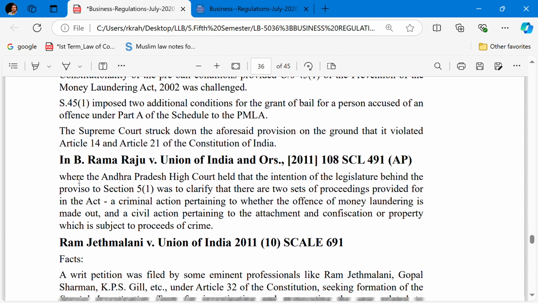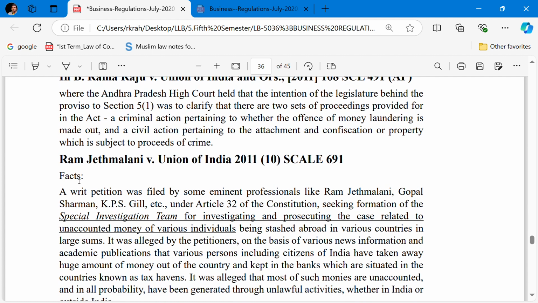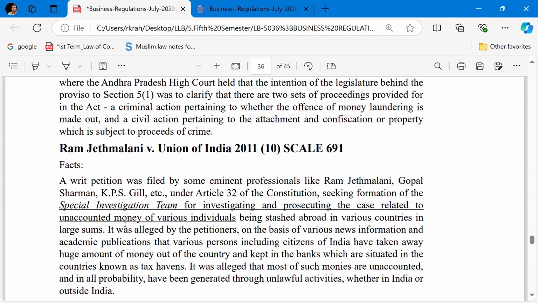is made out. Next, Ram Jethmalani versus Union of India, 2011. The facts are that several writ petitions were filed by K.P.S. Gill, Ram Jethmalani, etc. under Article 32 of the Constitution seeking the formation of a Special Investigation Team for the investigation and prosecution of cases related to the unaccounted money of various individuals.